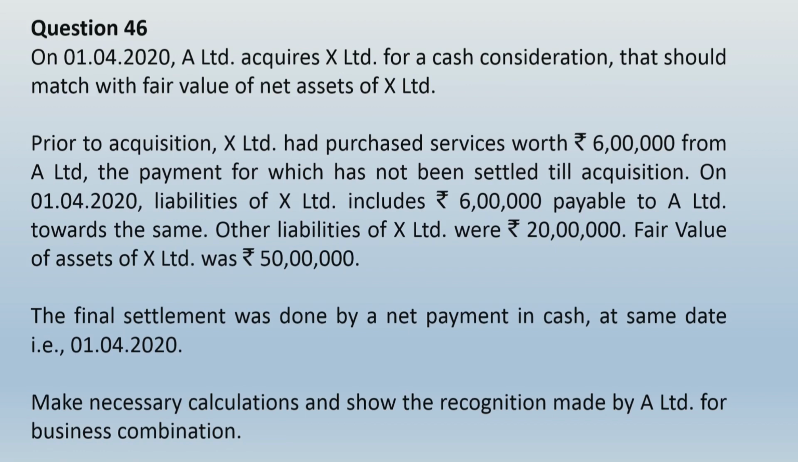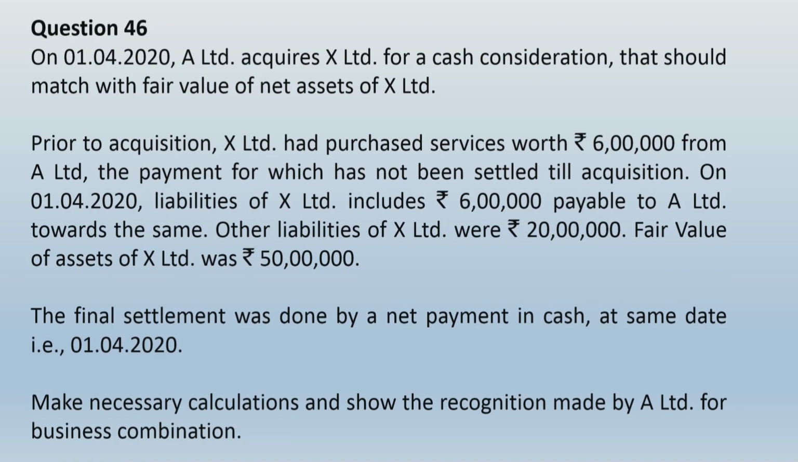Other liabilities of X Limited were rupees 20 lakhs. Fair value of assets of X Limited was rupees 50 lakhs. The final settlement was done by a net payment in cash at the same date, that is 1/4/2020. Make necessary calculations and show the recognition made by A Limited for business combination.